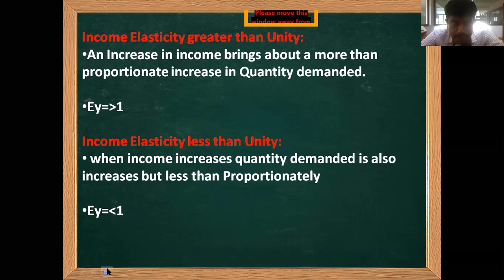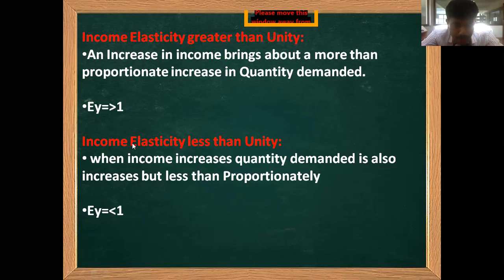An increase in income brings about a more than proportionate increase in the quantity demanded. Here ey is greater than 1.